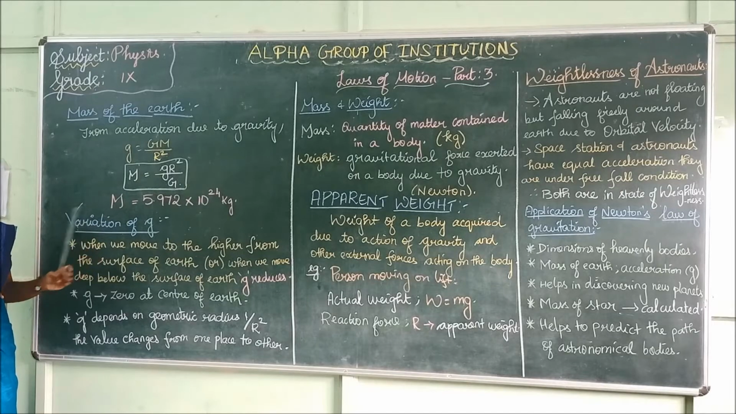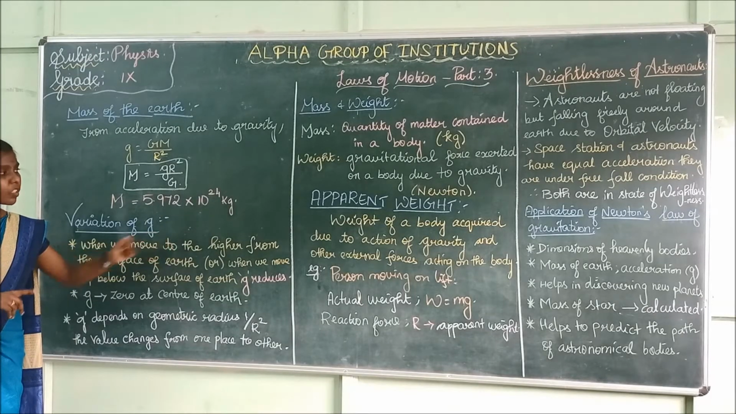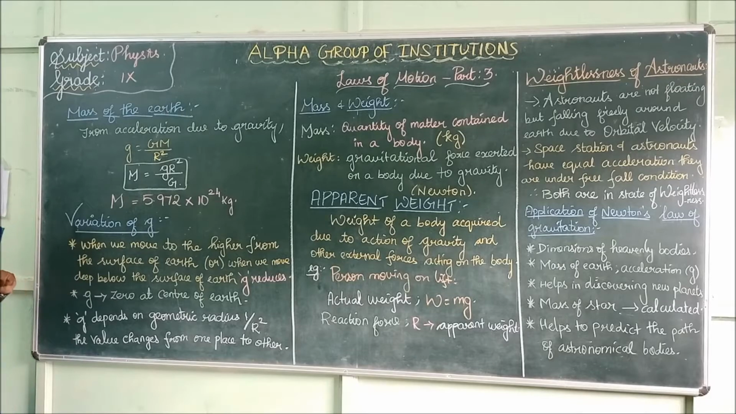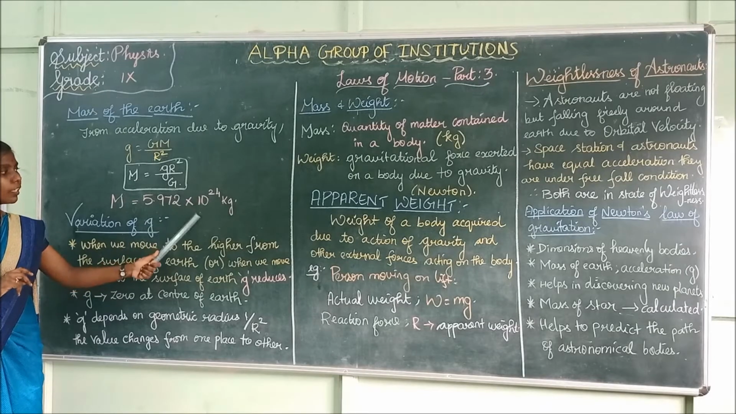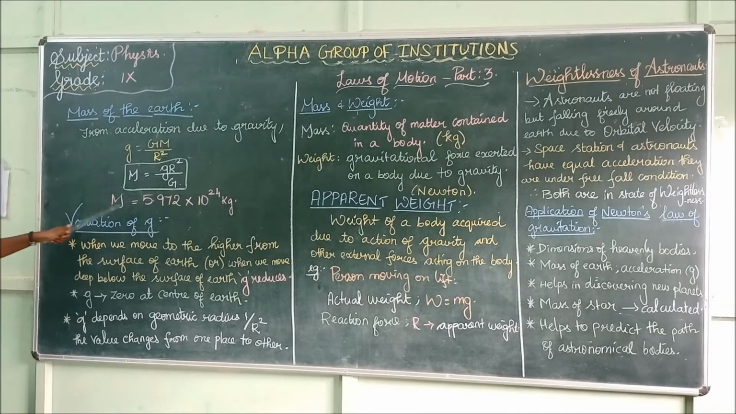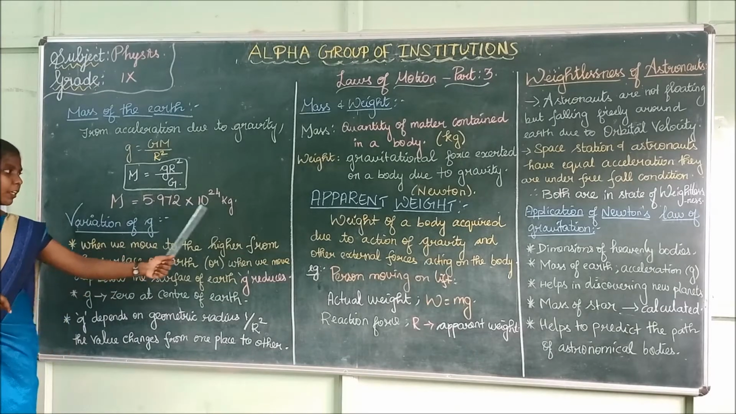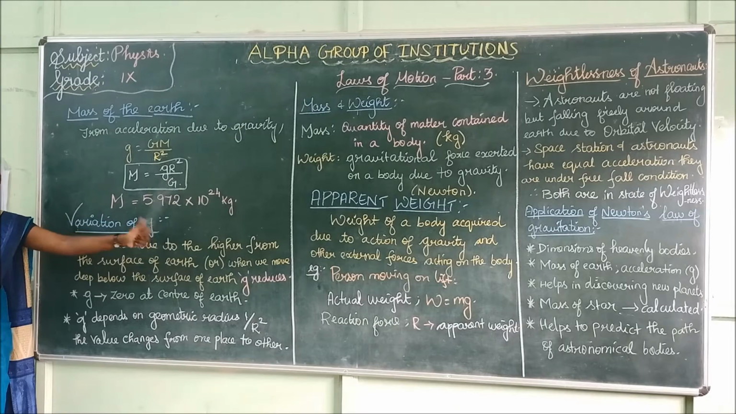What is the value for the mass of the earth? M is equal to 5.972 into 10 power 24 kilogram. What is the unit of mass? The unit of mass is kilogram. Hence we have calculated the mass of the earth. This is the value you might expect in your one word question. What is the mass of the earth? 5.972 into 10 power 24 kilogram.